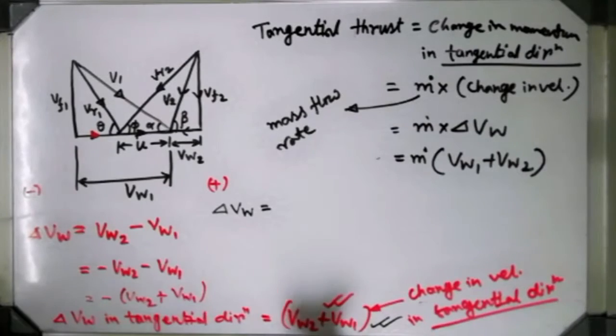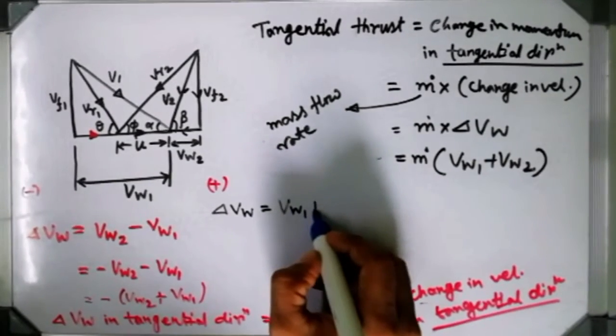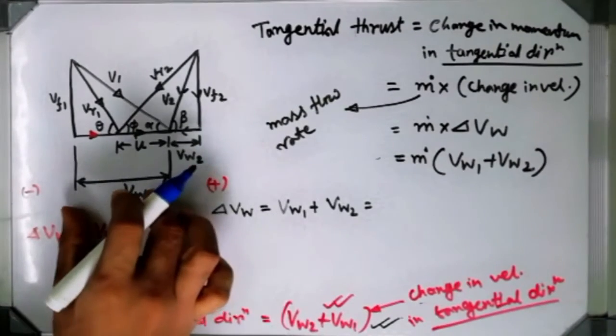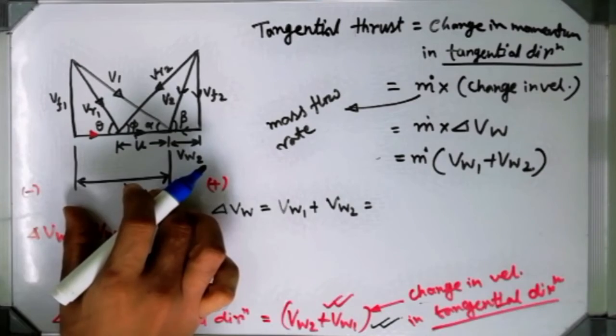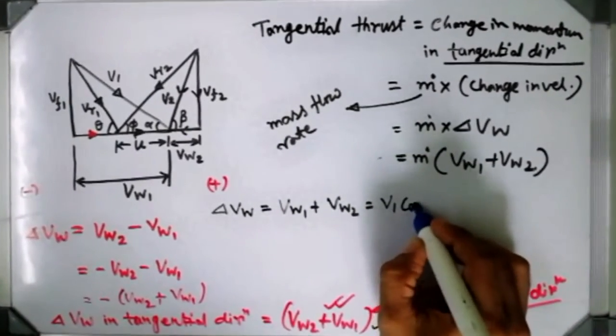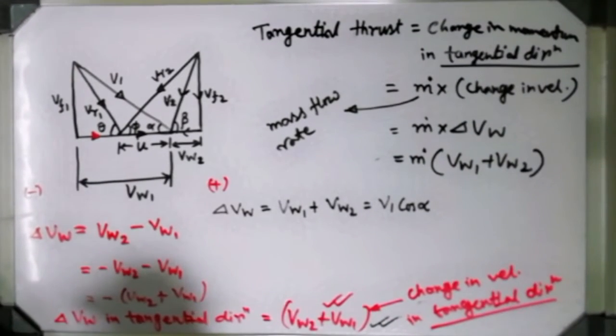See, del VW is VW1 plus VW2. VW1 can be written as V1 cos alpha. Just check the diagram properly and tell me, is it possible or not? Yes, that's possible. Thank you.